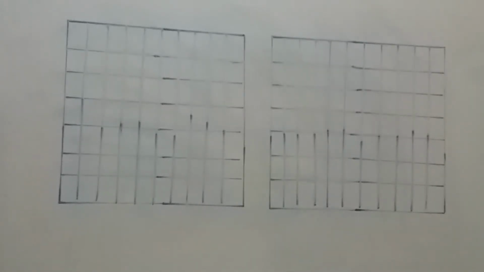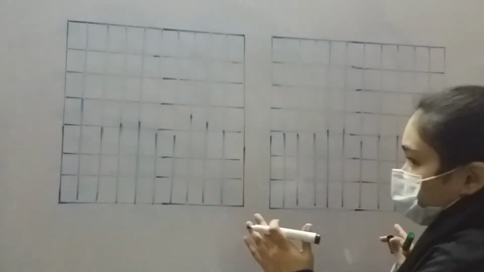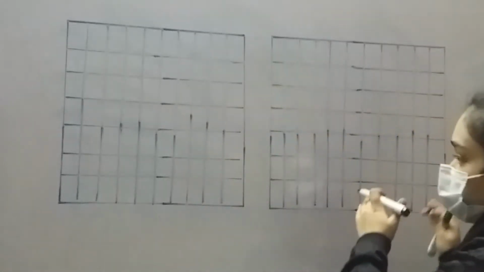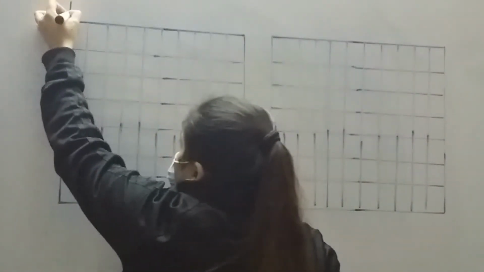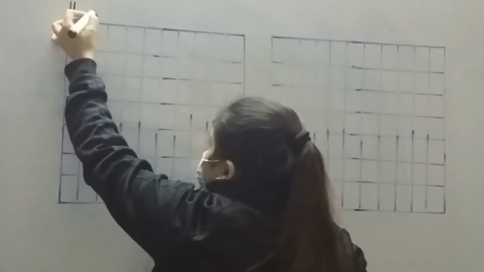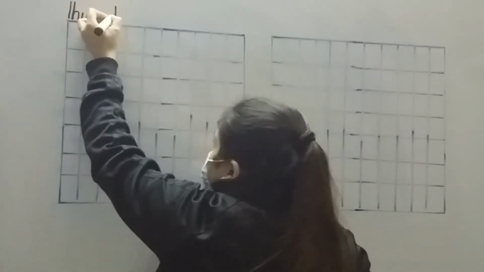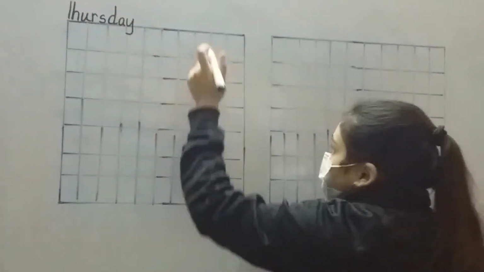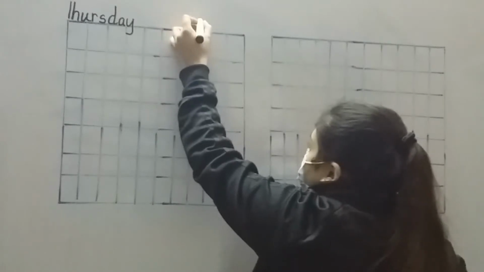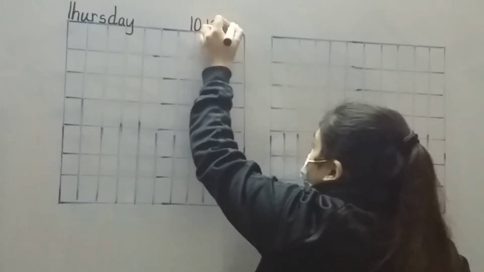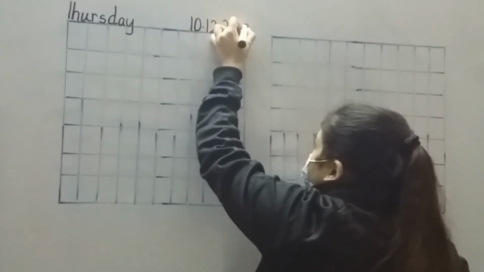So first of all, you will write our day, that is Thursday. These are two different pages, okay? You can either use this way or this way, right? So I'm going to write the date on both of them. Today is Thursday, T-H-U-R-S-D-A-Y, day. Your date should be small and beautiful, and the date is 10.12.2020, right?